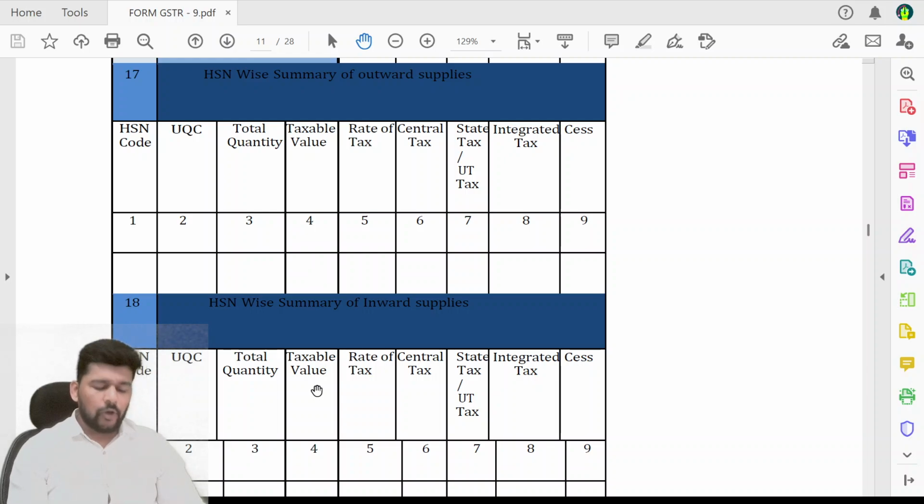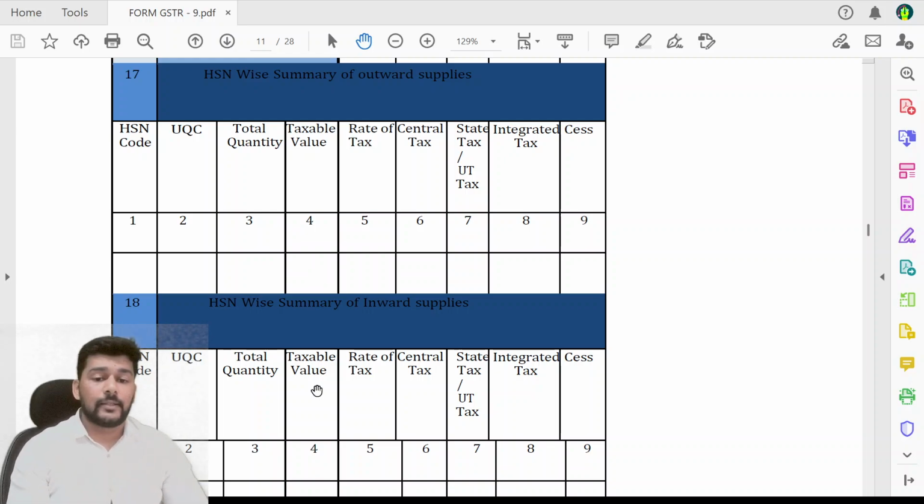The purpose is that HSN summary data in terms of value is matched with how much is the actual tax paid. Rate wise reconciliations are being done by following this HSN wise summary, because they want to understand whether the taxpayer is actually fulfilling the HSN reporting, which is mandatory.